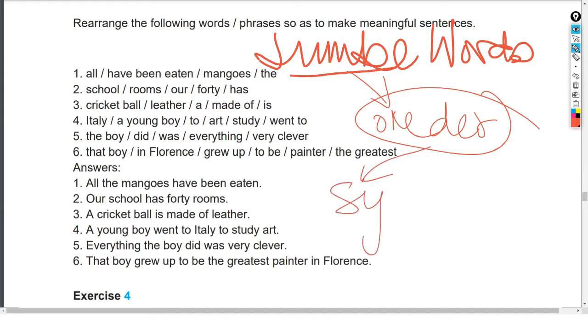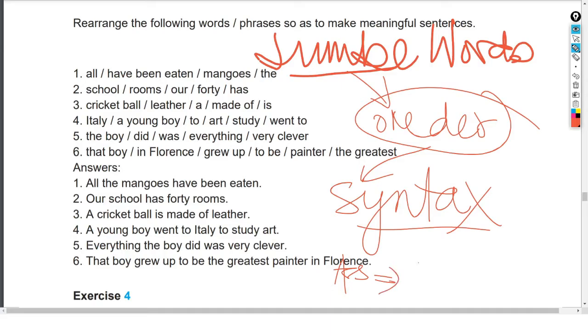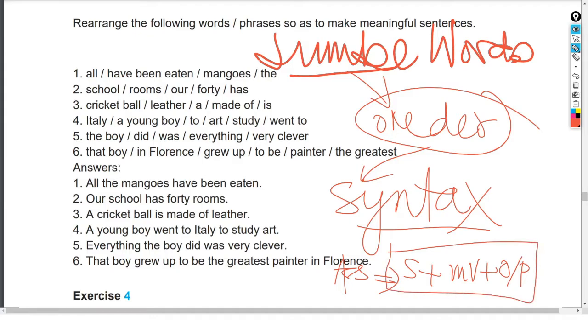Actually we call that syntax. The word order, suppose a particular sentence which is an assertive sentence, and in the assertive sentence what will come first? In the assertive sentence subject will come, main verb will follow, and after that there will be the object or the predicate, then there will be the full stop. So this is the normal order of the sentence, and this order, what do we call it? We call it syntax.